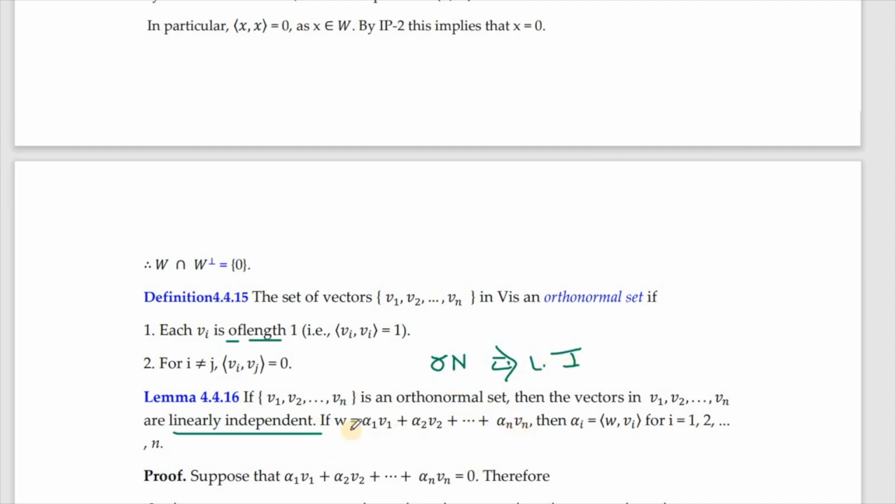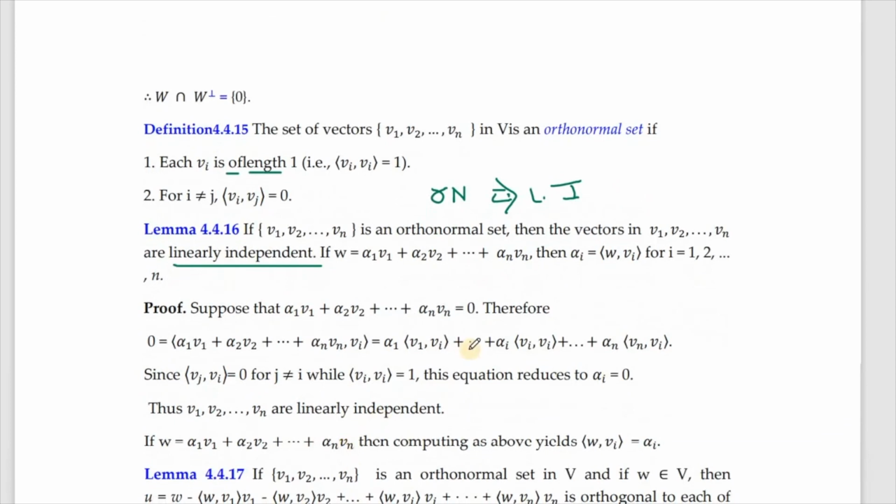Whenever we want to show that a collection is linearly independent, we have to consider the linear combination equated to the zero element of the vector space V. So it's a vector, and this is equal to 0, this is vector 0. So inner product of vector 0 with any vector should be 0. That is scalar 0. This is vector 0. So replacing the 0 by this vector, we get this, and by the definition,